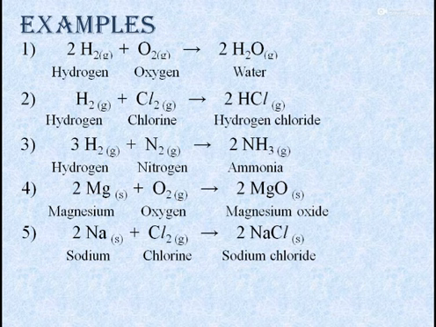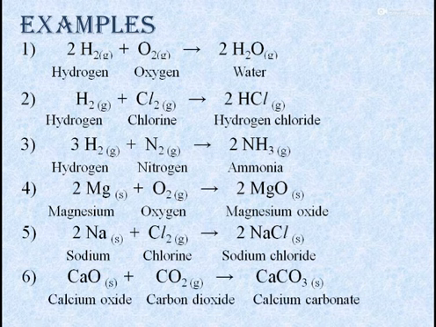Sometimes the reactants may consist of one compound, or of two or more compounds. Like when calcium oxide combines with carbon dioxide, it forms calcium carbonate. So here calcium oxide is a chemical compound, and carbon dioxide is a compound. Both of these compounds combine together to form a single product which is called calcium carbonate.